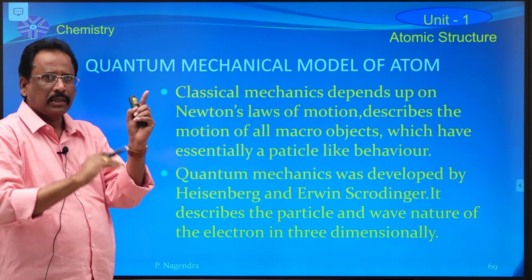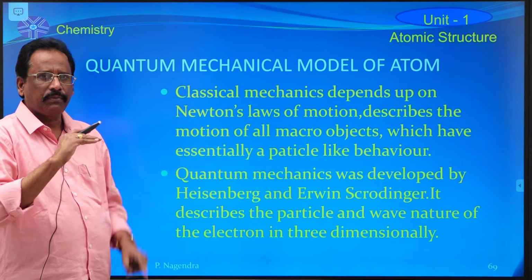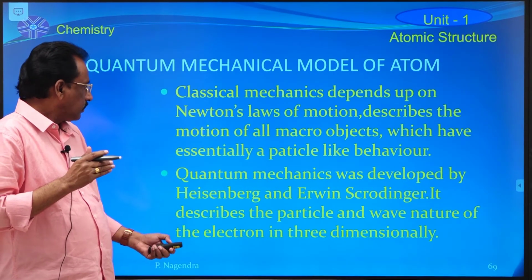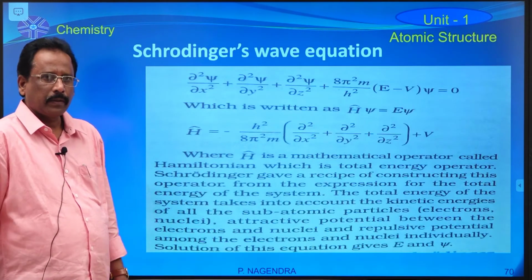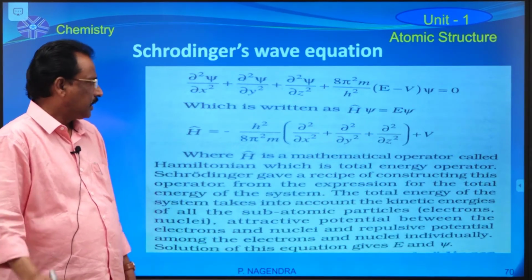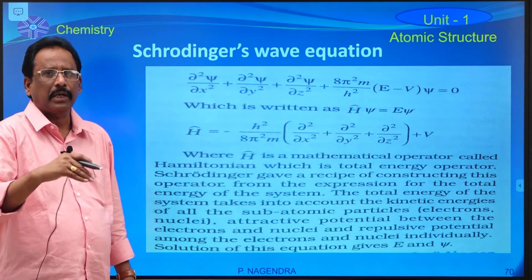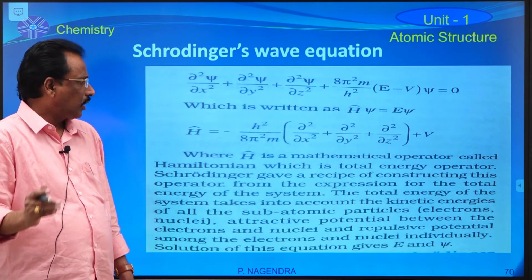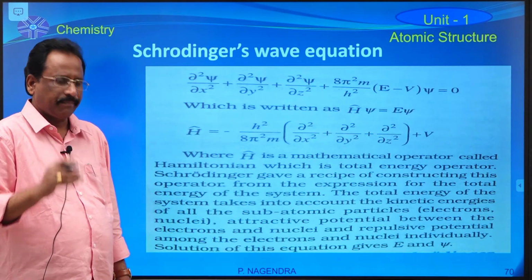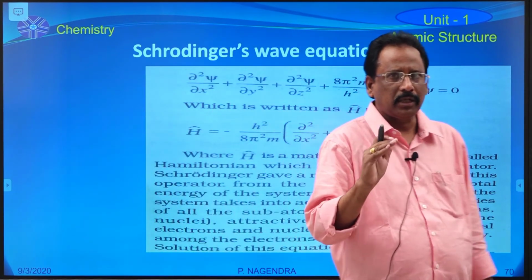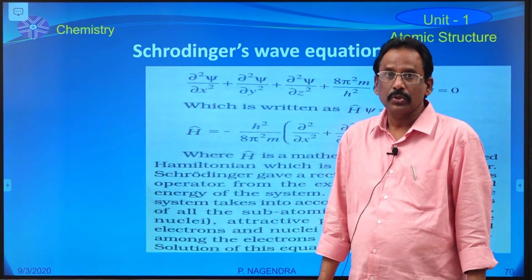It revolves around the nucleus in the form of a stationary wave three-dimensionally. The quantum mechanical model of the atom was developed by Heisenberg and Schrödinger.